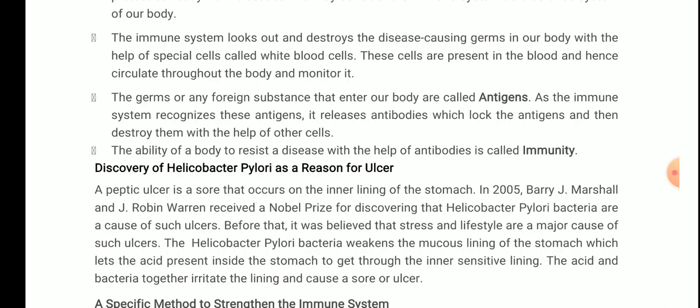What does it do? Again important, because you know that in the stomach there is acid. What does the acid do? That acid can destroy our stomach lining. So to protect our stomach from acid, there is a mucous lining. That mucous lining traps the disease causing organisms, but in the stomach, it prevents the stomach lining from the highly acidic HCl, hydrochloric acid. So Helicobacter pylori weakens the mucous lining of the stomach, which lets the acid present inside the stomach get through the inner sensitive lining. The acid and bacteria together irritate the lining and cause a sore or ulcer.